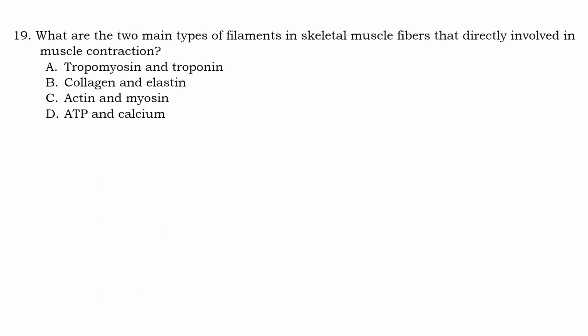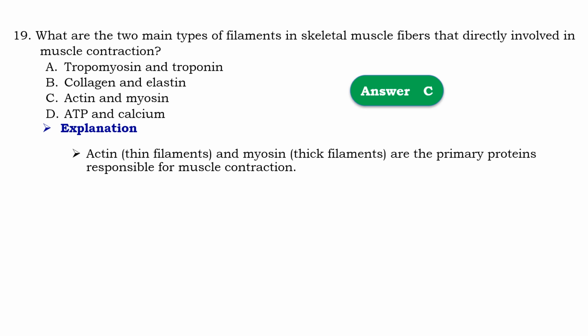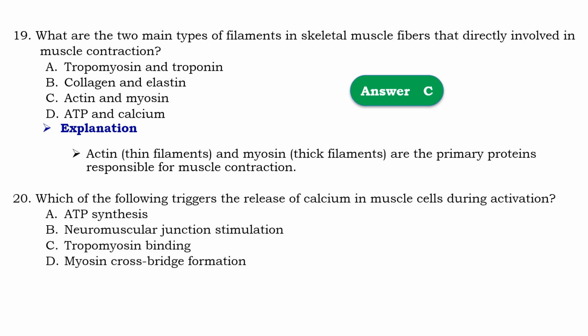Question number 90. What are the two main types of filaments in skeletal muscle fibers that are directly involved in muscle contraction? So that should be C, actin and myosin. Means that actin is a thin filament and myosin is a thick filament, the primary proteins that are responsible for muscle contractions.